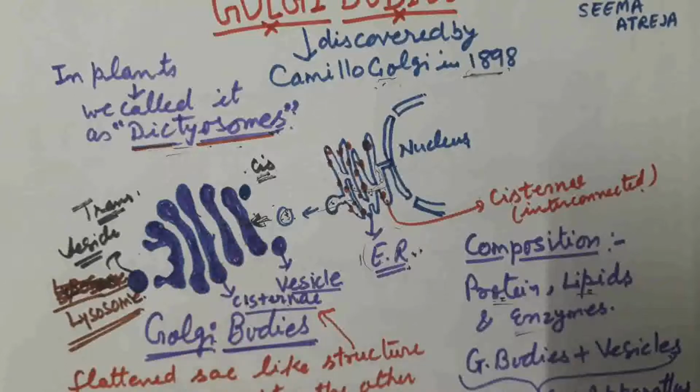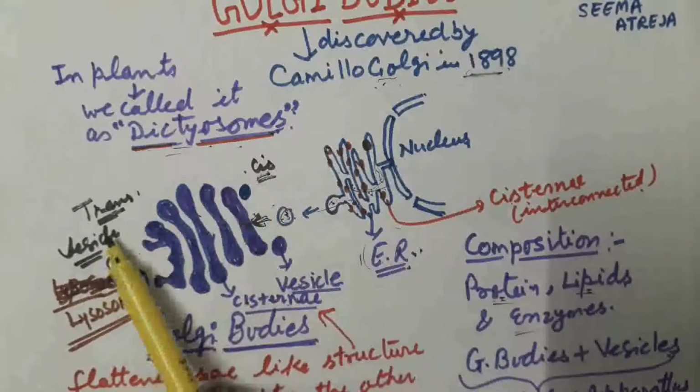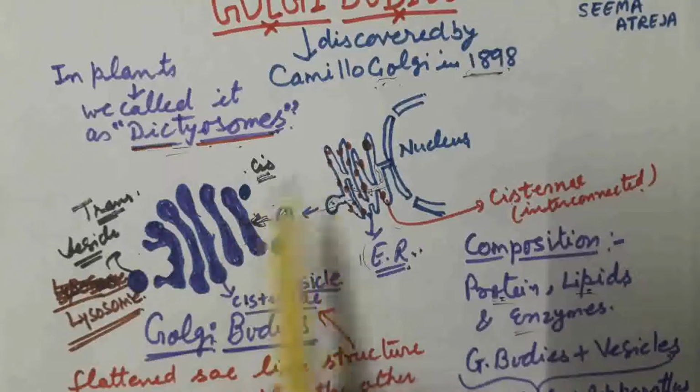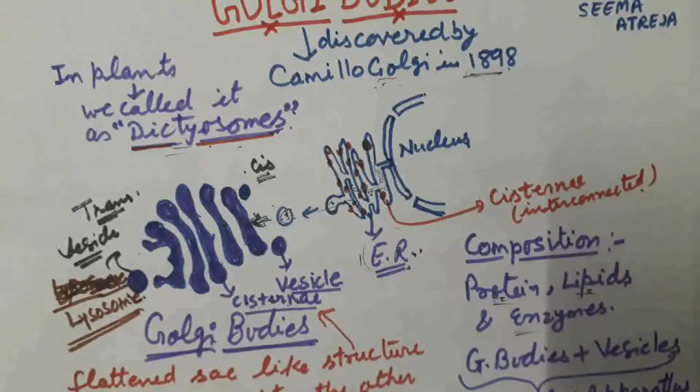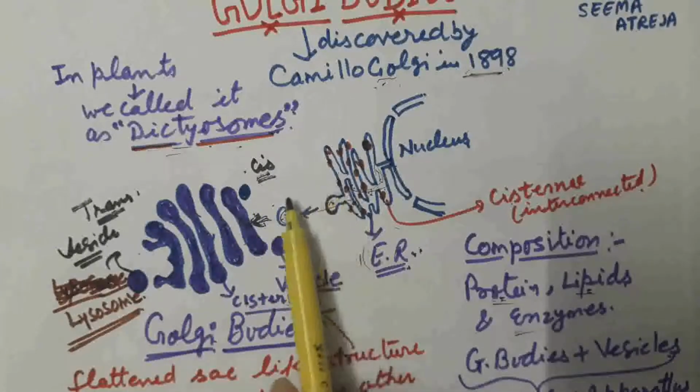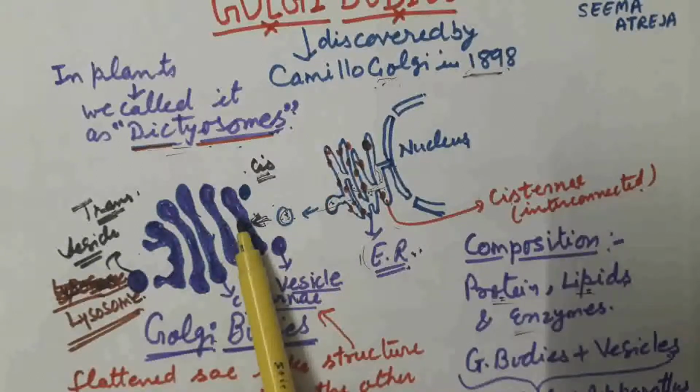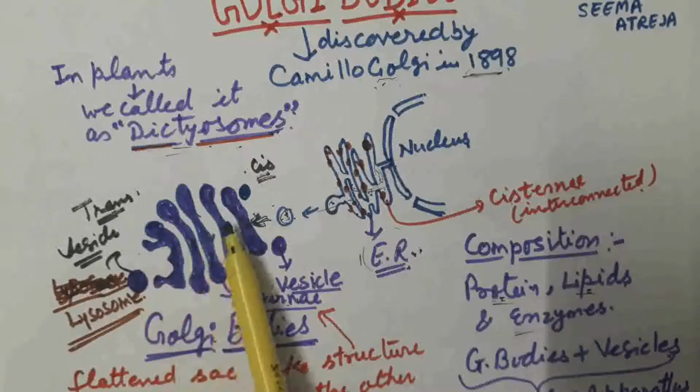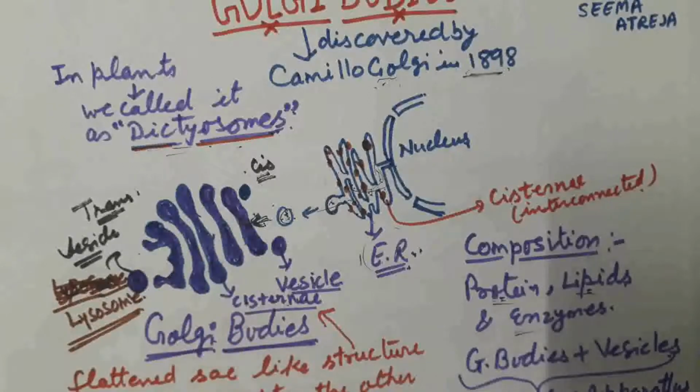Cisternae consist of two phases, cis phase and trans phase. Cis phase is present towards the endoplasmic reticulum and it receives the material coming from the endoplasmic reticulum. Trans phase is the other side of the cisternae which transfers the material to the next. Both ER and Golgi bodies together help in the formation of lysosome. What is the composition of Golgi bodies? They are composed of protein, lipids and enzymes.